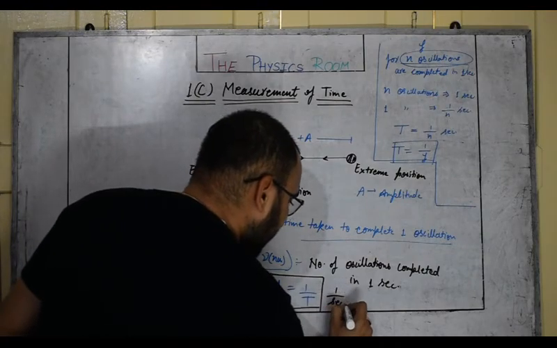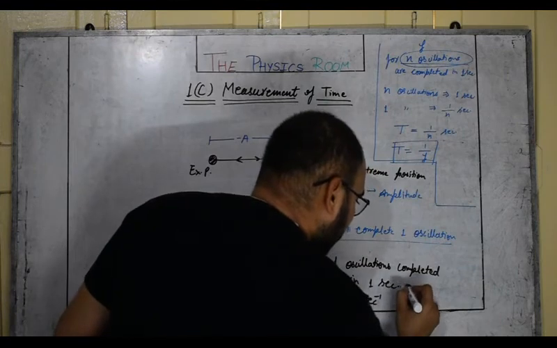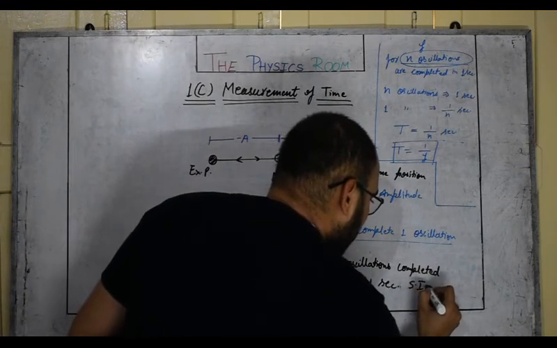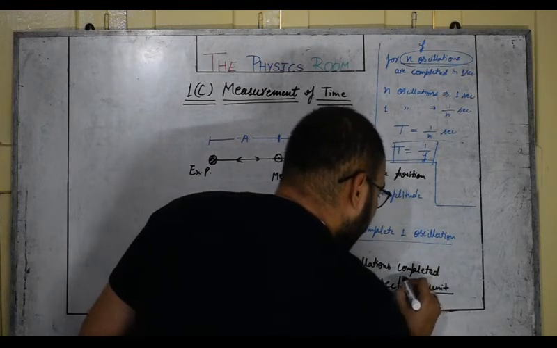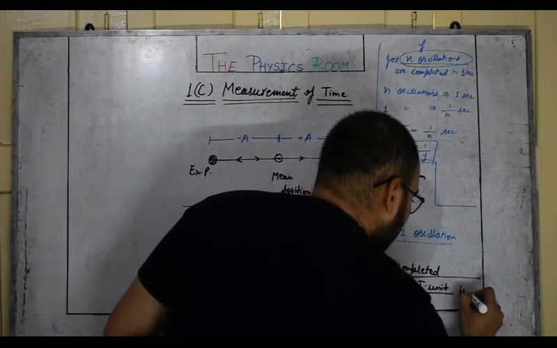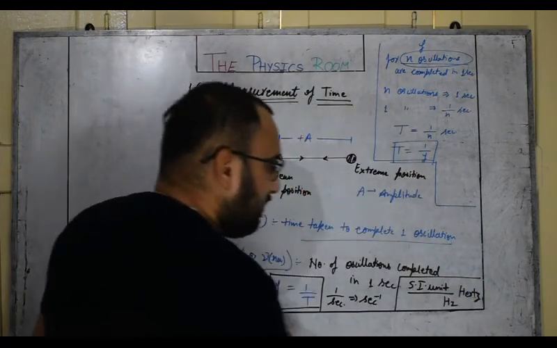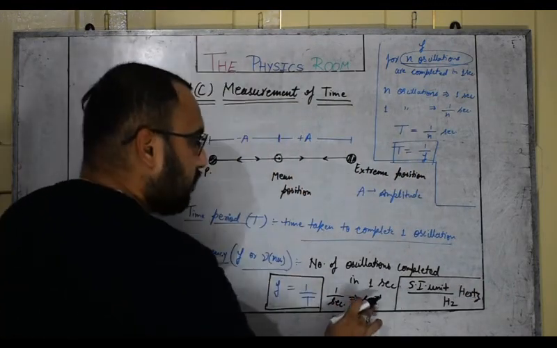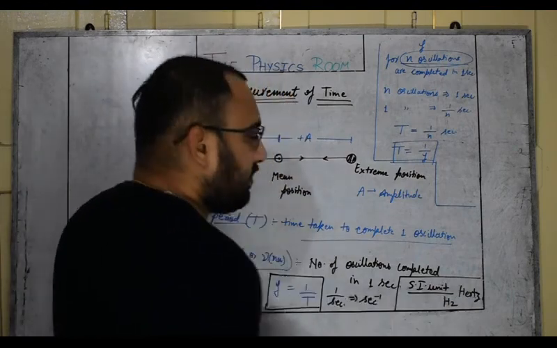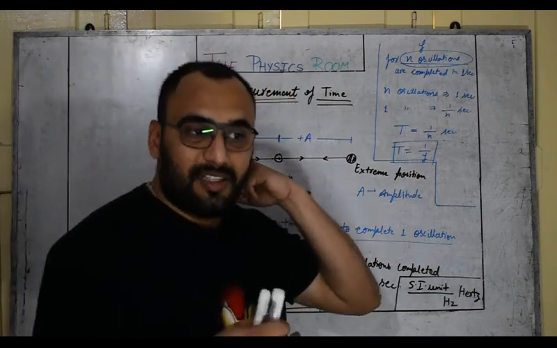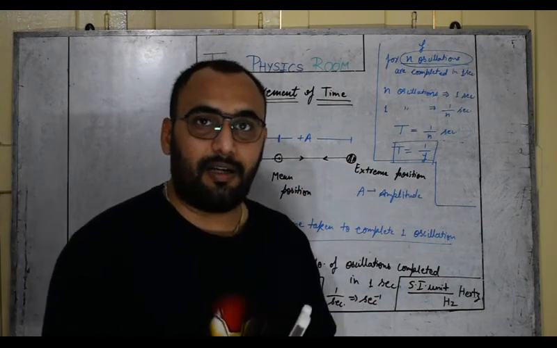1 upon second can be written as second inverse. In SI unit, the SI unit of frequency, in the name of a scientist, is called Hertz, or sometimes written as Hz. So 1 Hertz equals 1 second inverse, or 1 upon 1 second. So you will use Hertz. If I am saying that the body is completing 20 oscillations per second, then its frequency is 20 Hertz.